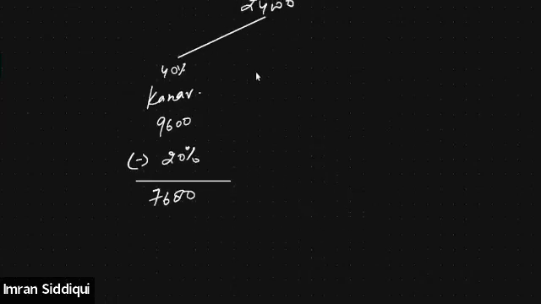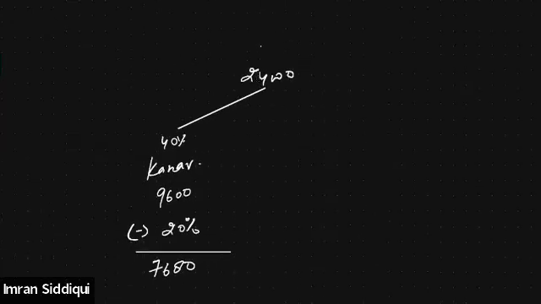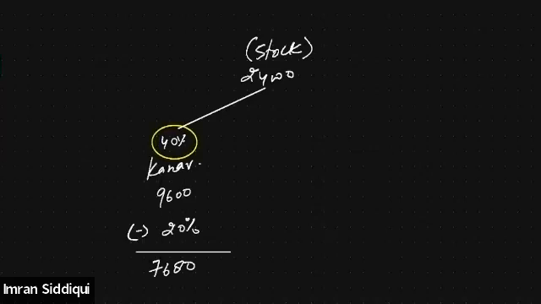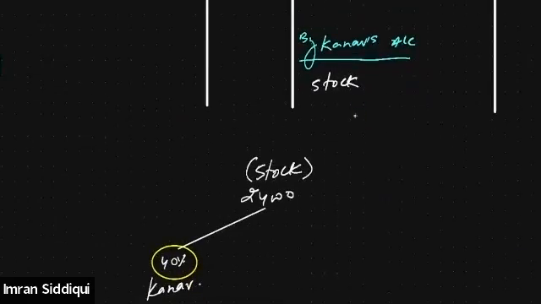See, what I'm saying is that the book value of the stock is 24,000. Out of 24,000, Kanav has decided to take over 40%, but he will be taking over such stock at 20% less than the book value. So this is the book value of the 40% stock that he's taking over, but he's taking it at 20% less than the book value. That means we will reduce 20% out of it, and this is the final value at which Kanav is taking over the 40% stock: 7,680.